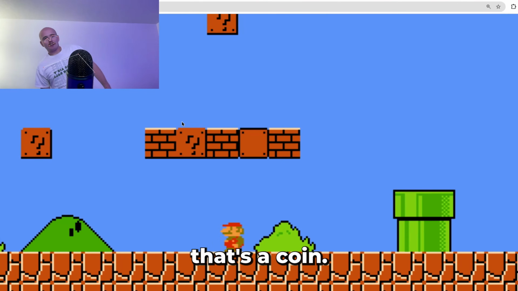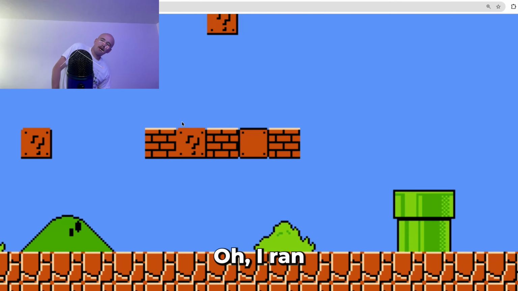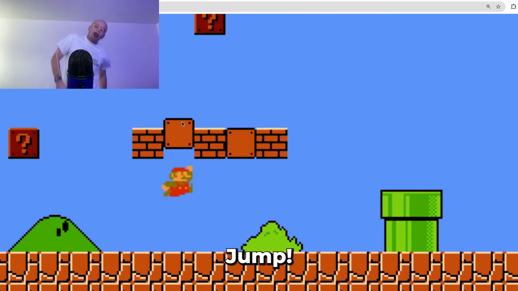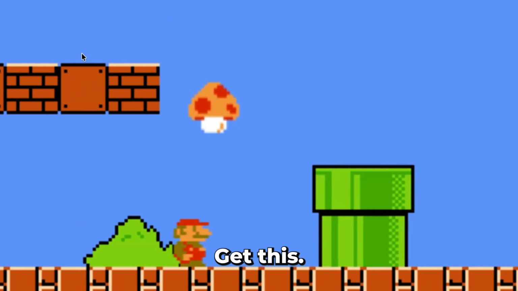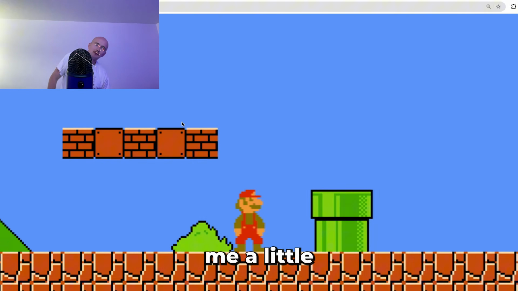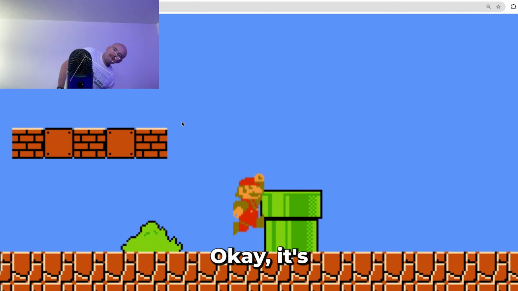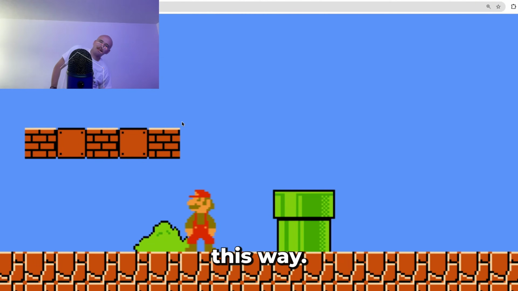Oh no, that's a coin. Let's lean left. Okay, oh, I ran off the screen. Lean right, jump. Okay, get this. Okay, so I got the power up. That gives me a little bit of leeway. Okay, it's not quite getting me. Running this way, jump.